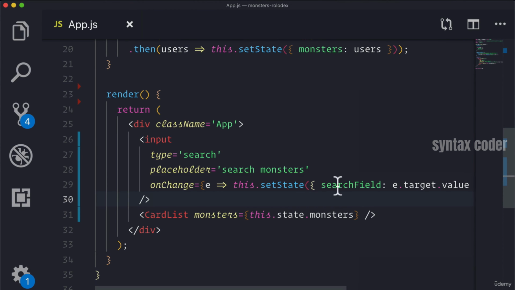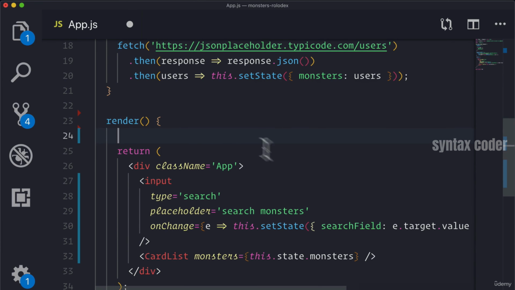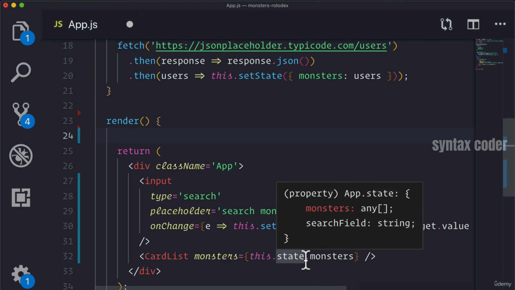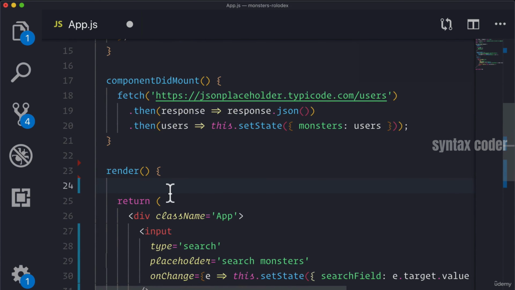Okay, now that we have our search field value stored on our state, let's actually use it to filter out the monsters whose names don't match the field. How we'll do this is in the render. We don't want to actually modify our state's monster array because we want to keep the raw data in case somewhere in this component we need to use the base unmodified array. What we'll do instead is make a new array using the .filter method that we've learned.